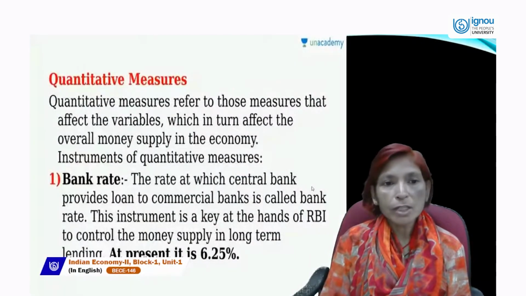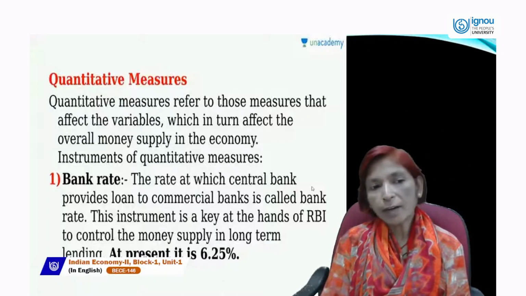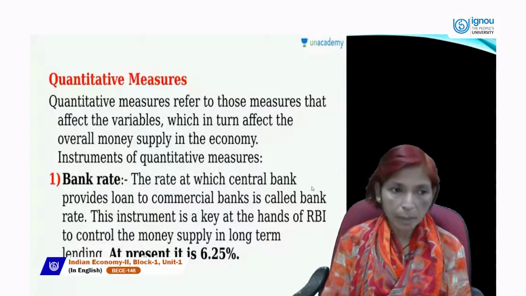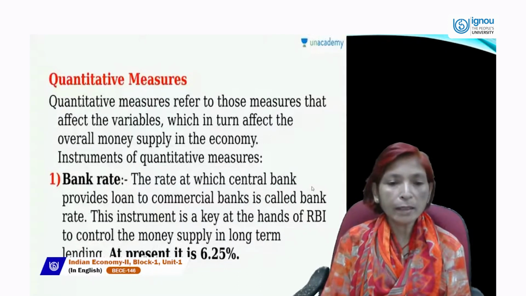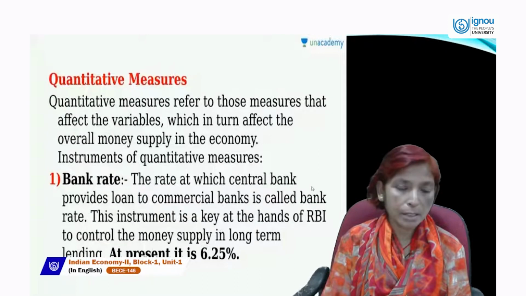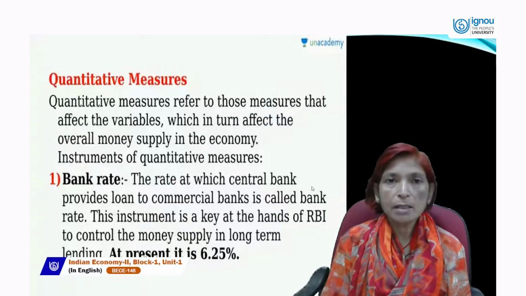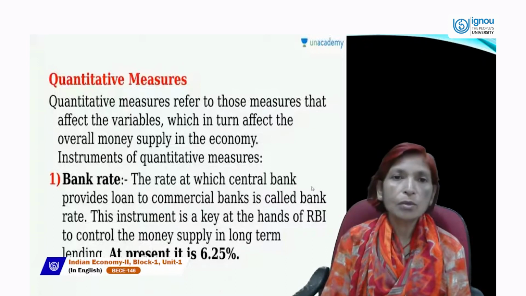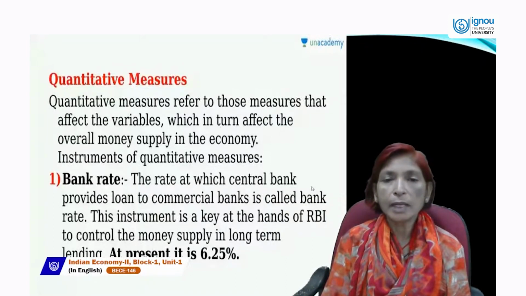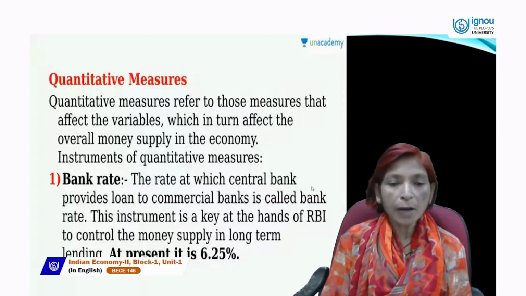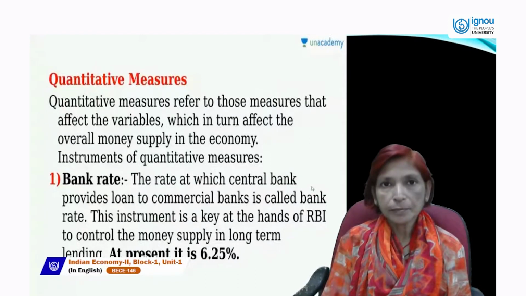Now, quantitative measures are those measures which affect the variable, which in turn affects the overall money supply in the economy. The main instrument of quantitative measures, number one, is bank rate. Bank rate is the rate at which RBI provides loans and advance facilities to the commercial banks for the long time period. If RBI increases the bank rate, then loans will become costly or expensive.